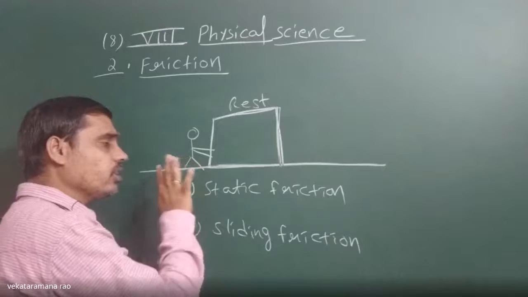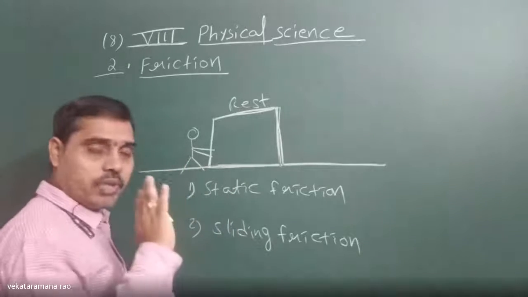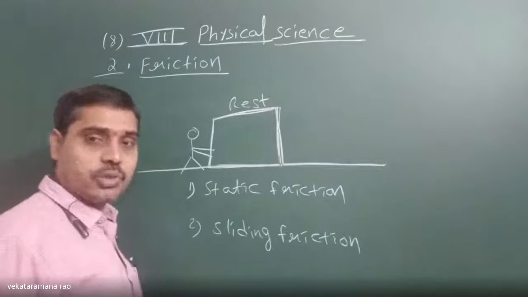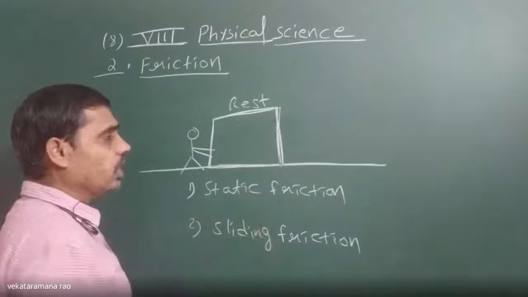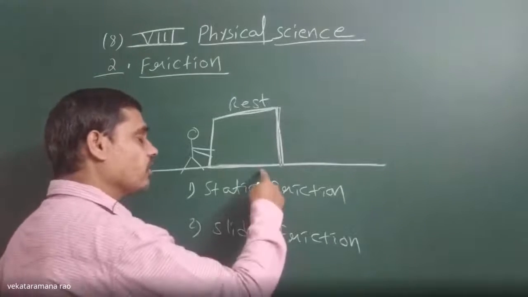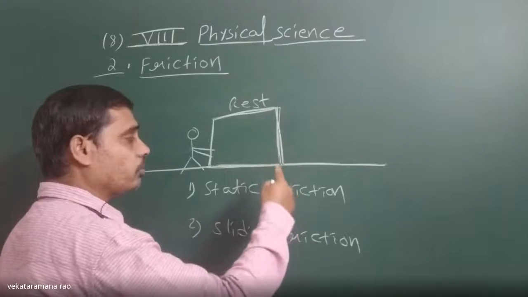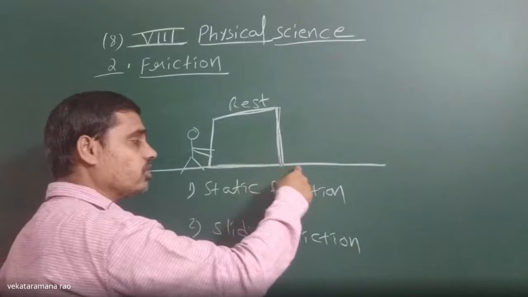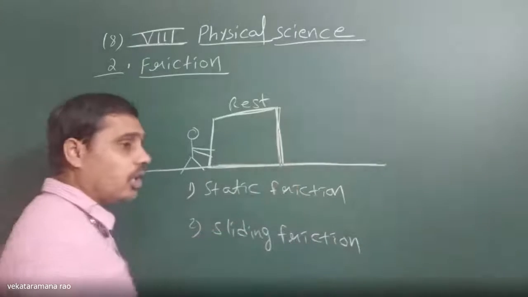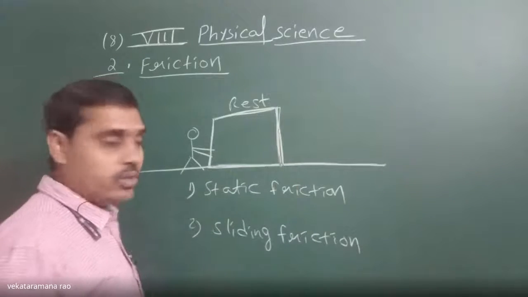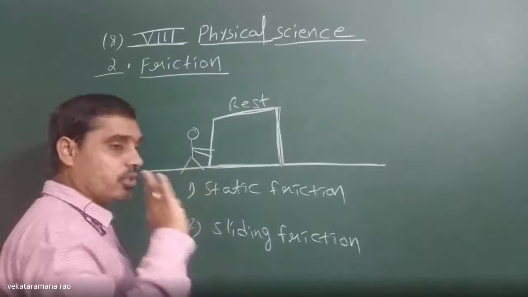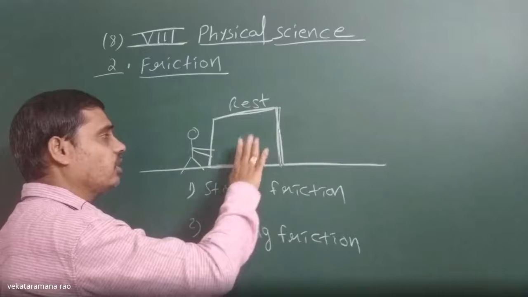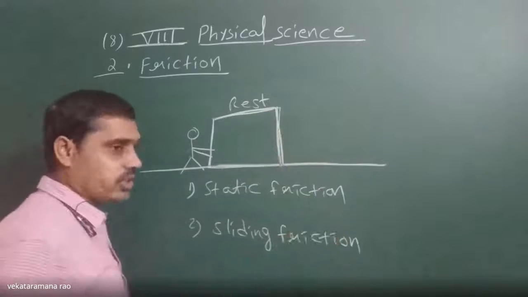If we increase the force a little, applying more effort to change the state of the body, it still won't move, because the frictional force which tries to stop the relative motion of the block with respect to the surface also increases with our effort. Even though we increase our effort, it won't change its state of rest.